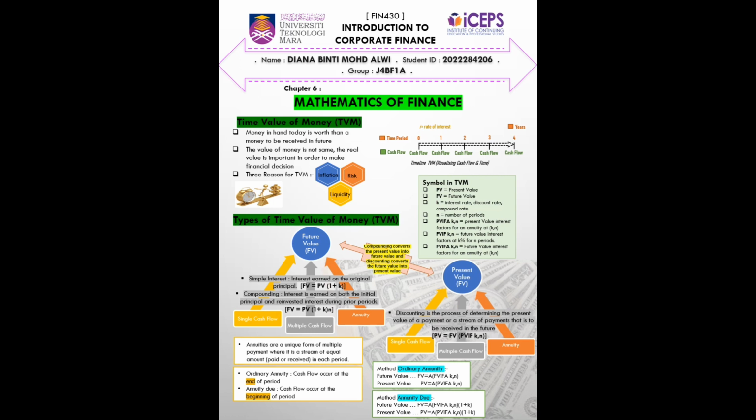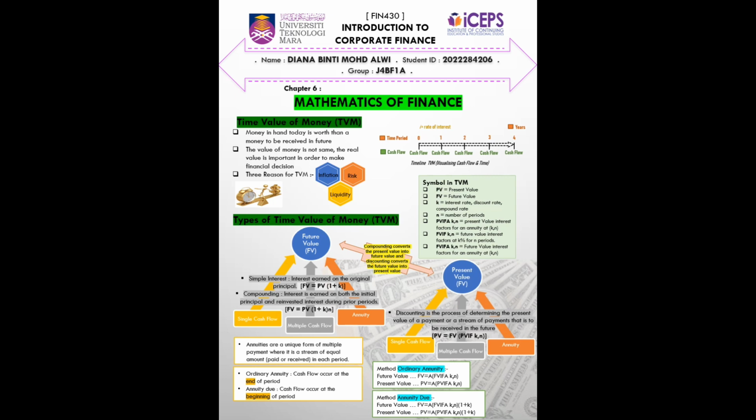The method to calculate the future value of an ordinary annuity is future value equals annuity times FVIFA K, N, which means future value interest factor for an annuity at K, N. The same goes for present value. Present value equals annuity times PVIFA K, N, the present value interest factor for an annuity at K, N.